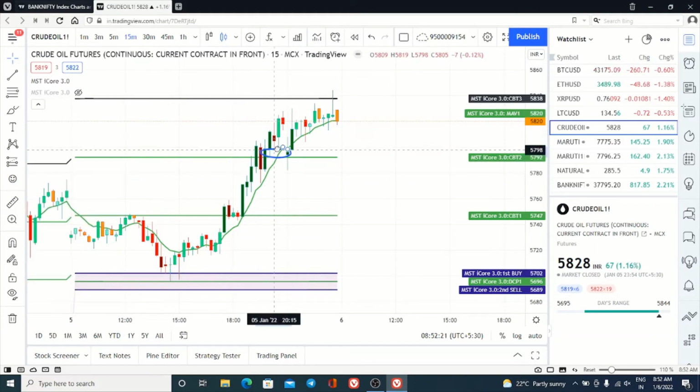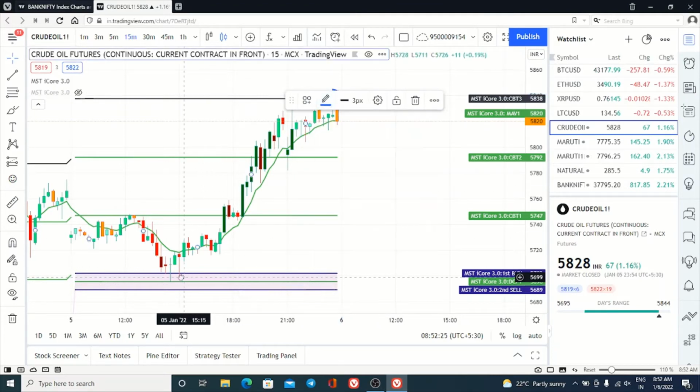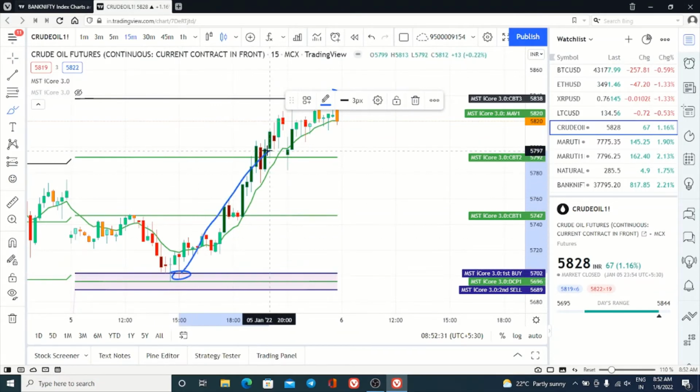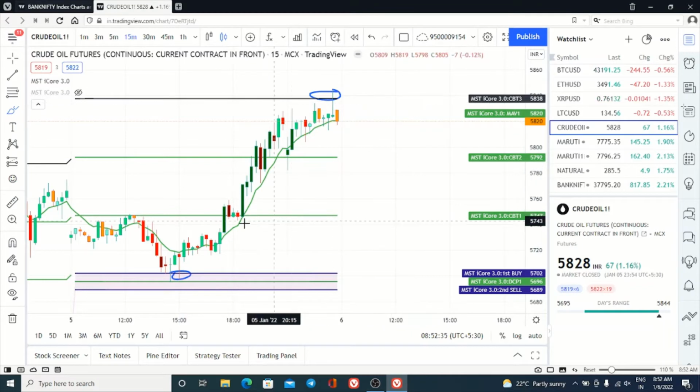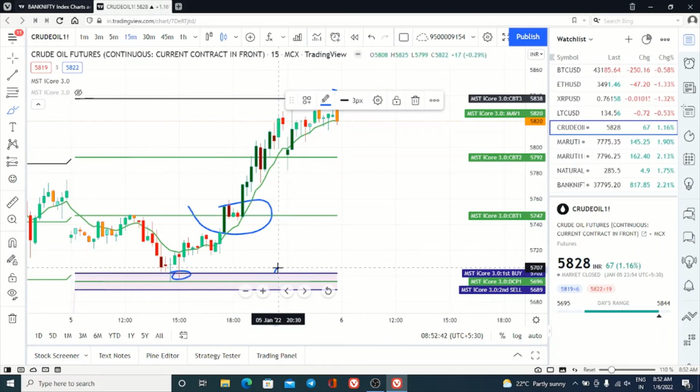From here to here, directly we have got the profit. From here to this point, here only our buy got activated and immediately all the targets have been achieved. So if you want to book at the first target, book and exit. If you want to wait for the second target, revise the stop loss to cost here and wait for the second target. Once the second target is booked, revise the stop loss to the first target.